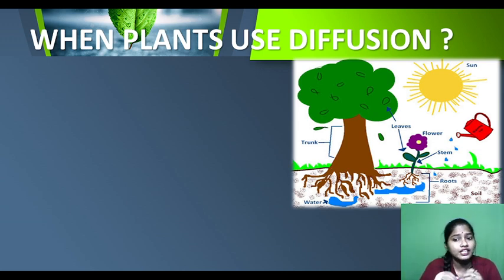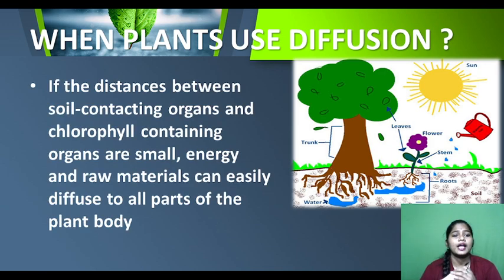Like that, a small plant will have smaller requirements and a larger tree will need a lot of nutrients. Yes or no? So for this there are two different types of mechanism. The first one is diffusion. When plants use diffusion, they have two options, right? When they use diffusion, let us see. If the distance between the soil contacting organ, which one is the soil contacting organ?